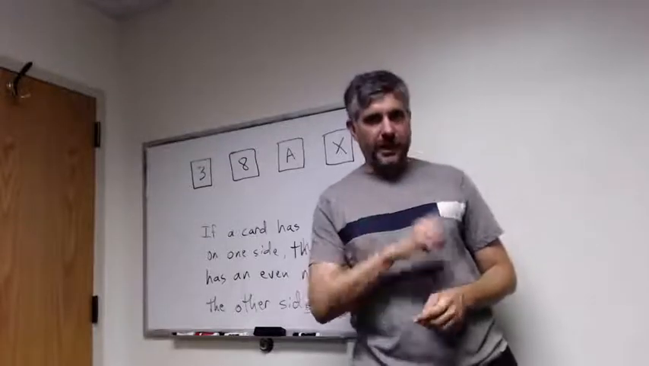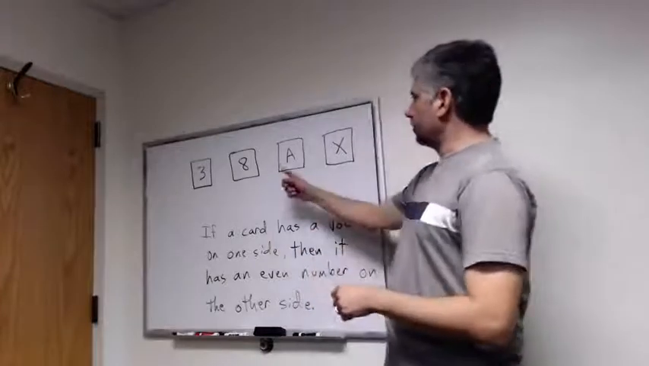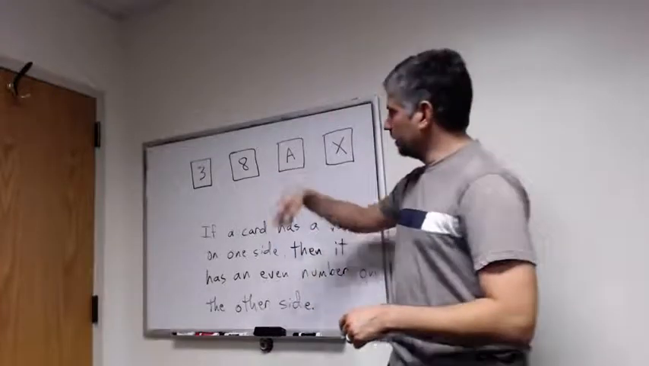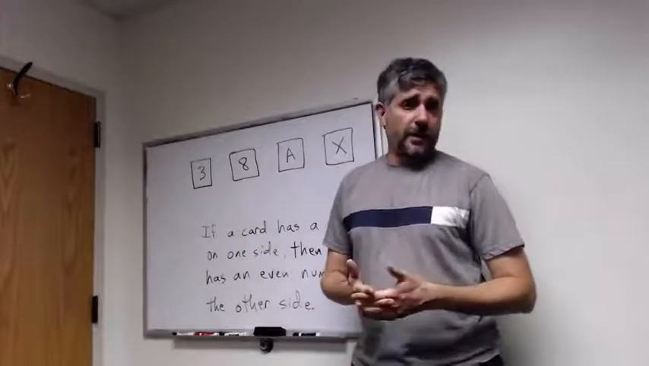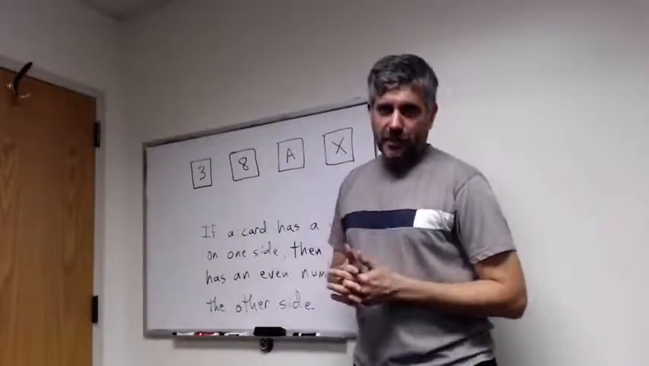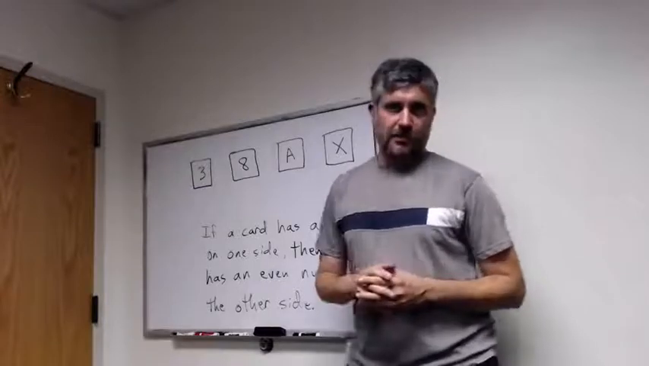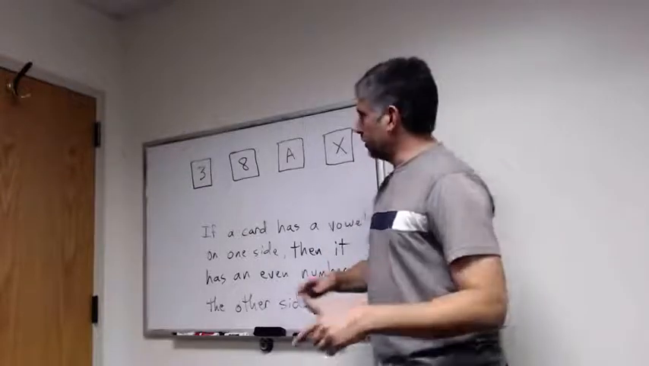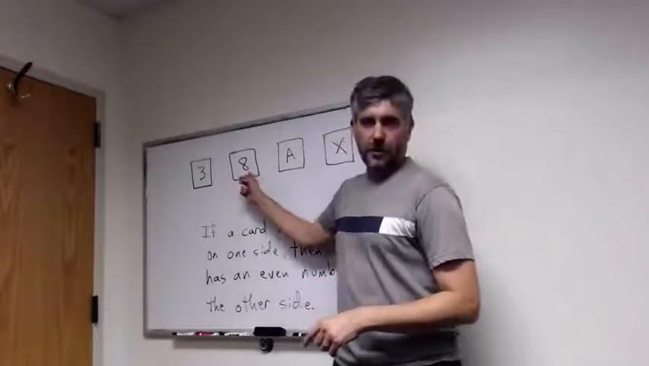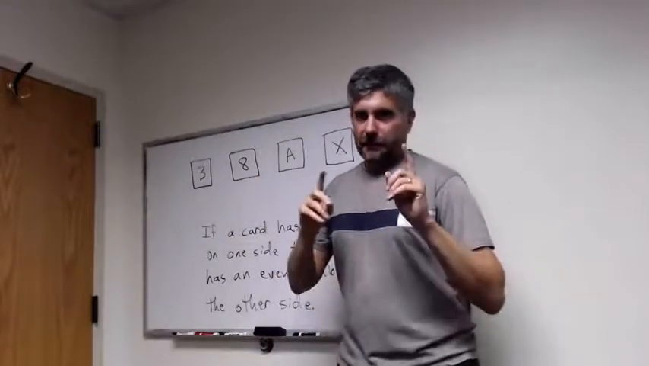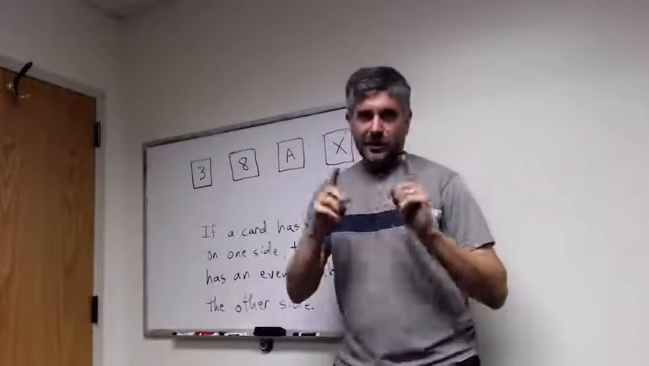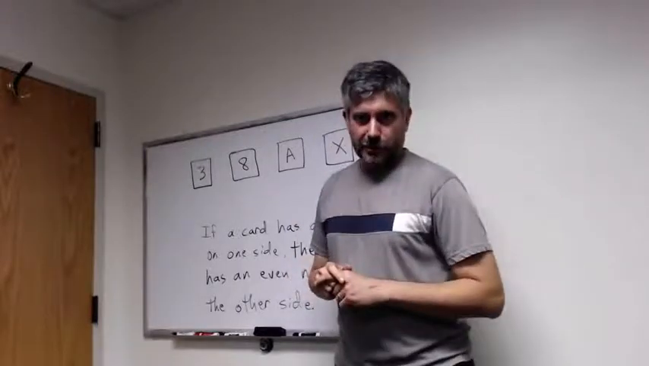Well, the right answer is this card with the letter A on it and this card with the number 3 on it. Now, statistics tell me that 70% of you answered that you would need to flip over the card with the number 8 on it. And for that reason, you need to learn something about conditionals.